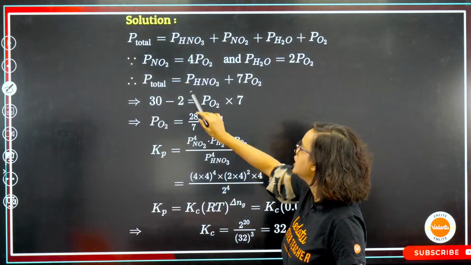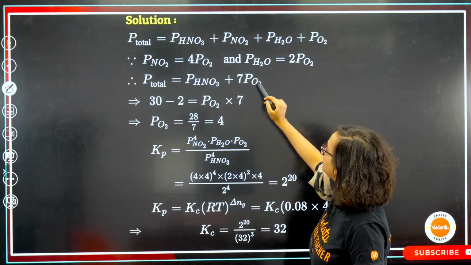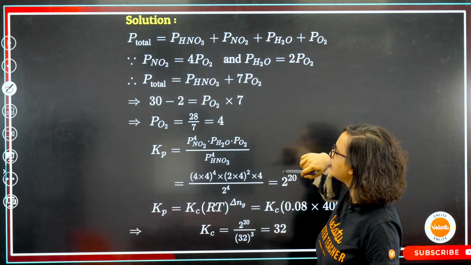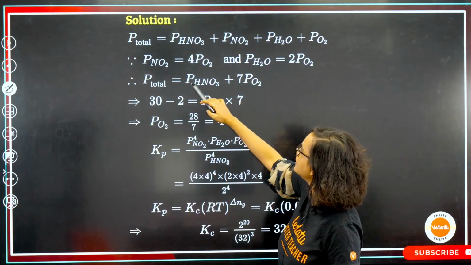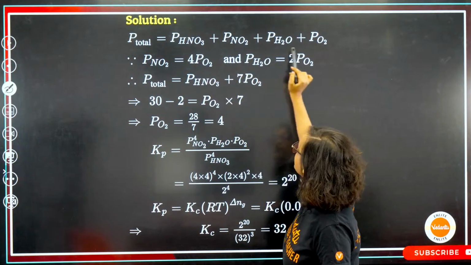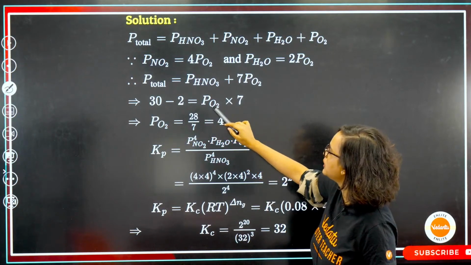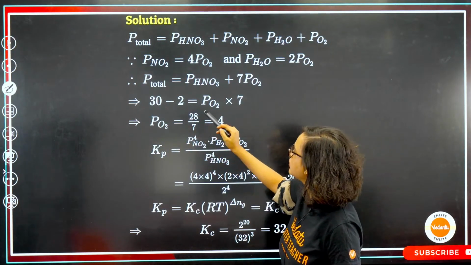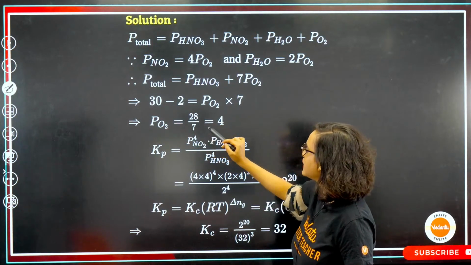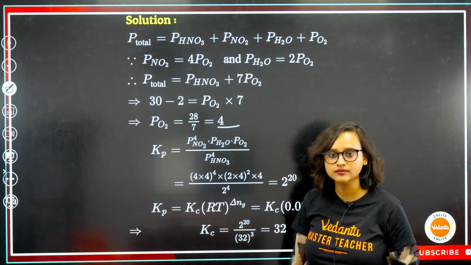So that means that my P total is equal to PHNO3 plus 7PO2. Now 30 minus 2 is equal to PO2 into 7, and PO2 is equal to 28 by 7, which is equal to 4 here.